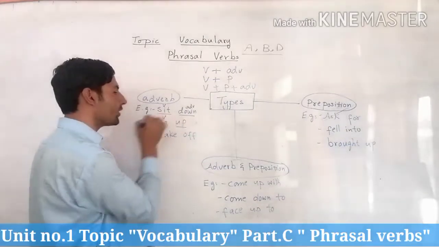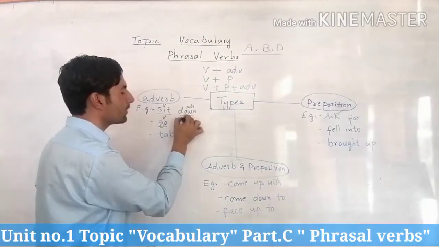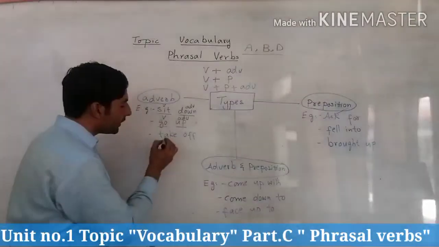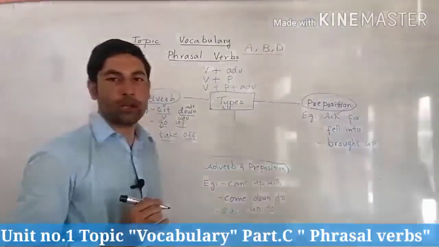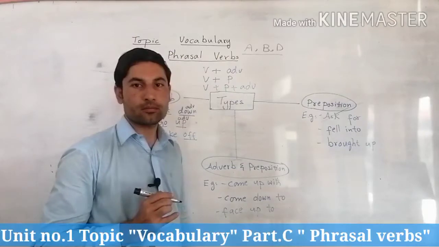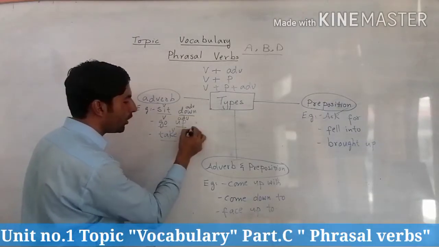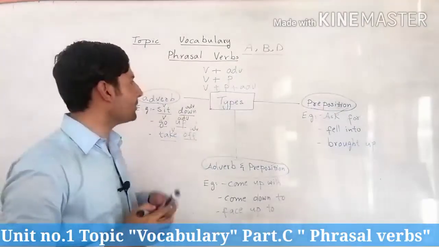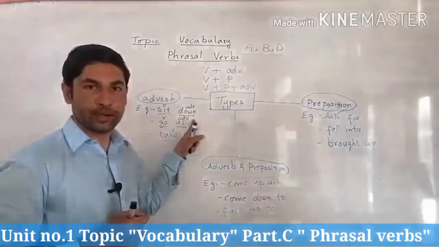The word go is a verb, while up is an adverb. Go up. Clear? Now the word take off, when the aeroplane is going to take off. So take off: take is a verb, while off is an adverb. Now this is type number one, verbs followed by adverb.